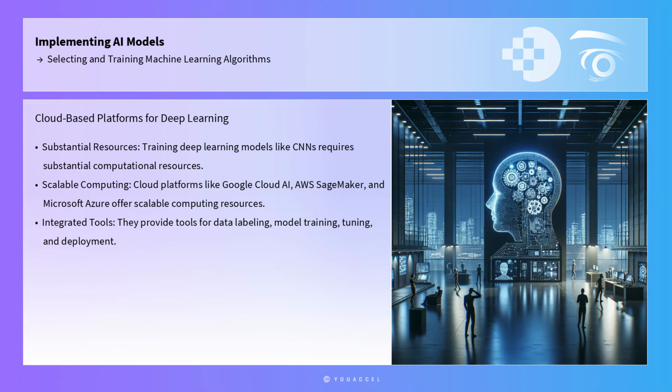However, training deep learning models like CNNs requires substantial computational resources. This is where cloud-based platforms such as Google Cloud AI, AWS SageMaker, and Microsoft Azure Machine Learning come into play. These platforms offer scalable computing resources, enabling the training of large models without the need for local hardware investment. They also provide integrated tools for data labeling, model training, hyperparameter tuning, and deployment, making them indispensable for machine learning practitioners.